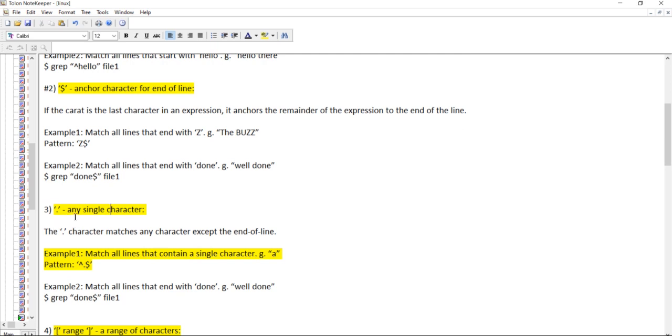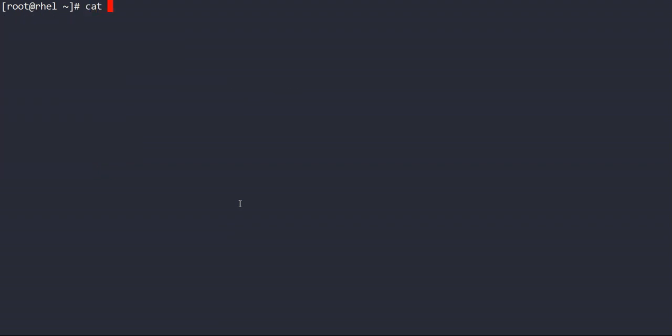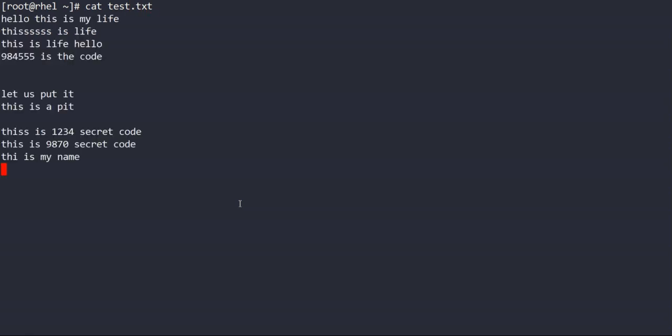Okay, this we have not taken, any single character. Let me take it. Suppose in my file, let me show you my file. So I want to search suppose pit and put. So I can do one thing, P, T. So put and pit.